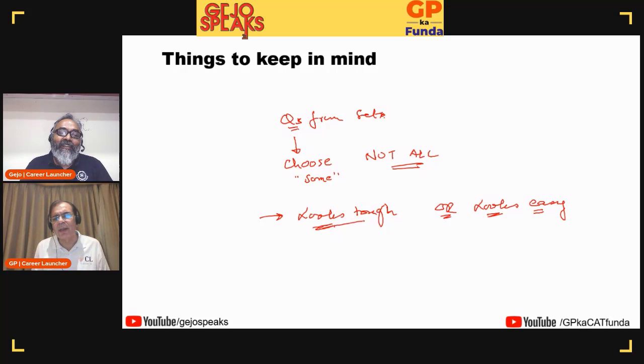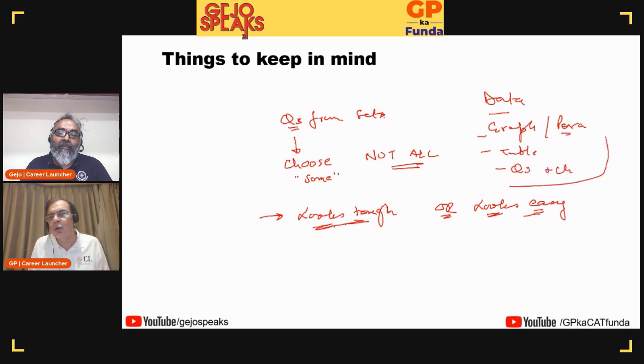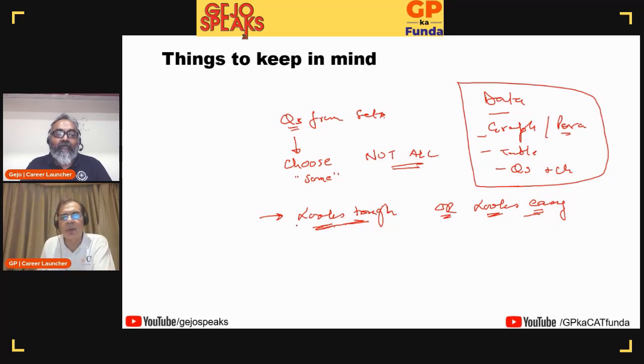How will you decide whether a set is tough or easy? By going through the data. You don't look at the graph, you don't read the paragraph, you don't look at that information which is given, you don't look at the table, you don't look at the questions and the choices. Without doing this, you cannot decide whether the set is easy or difficult. So looks is a 5-second phenomenon. If you're willing to spend a little more time, then you will be able to come out with the accurate thing, whether it is easy or whether it is difficult for you.